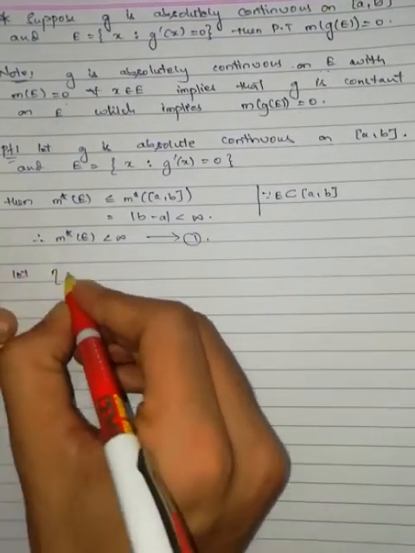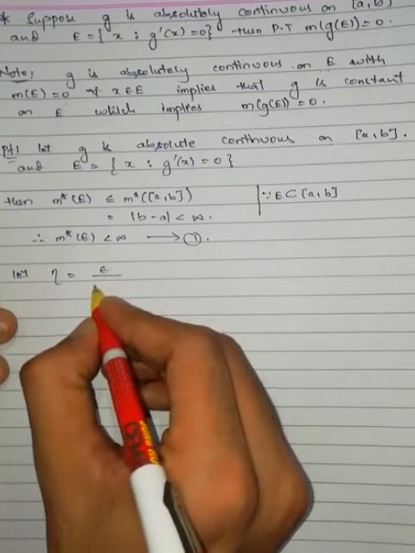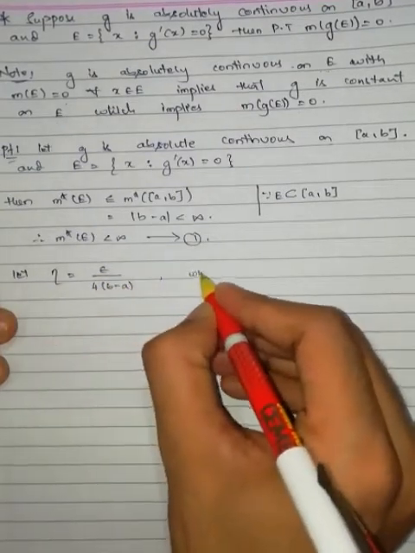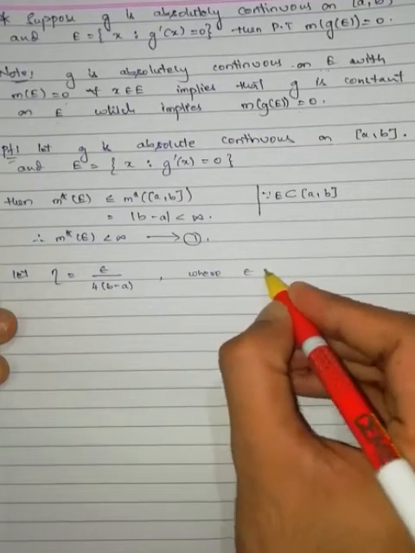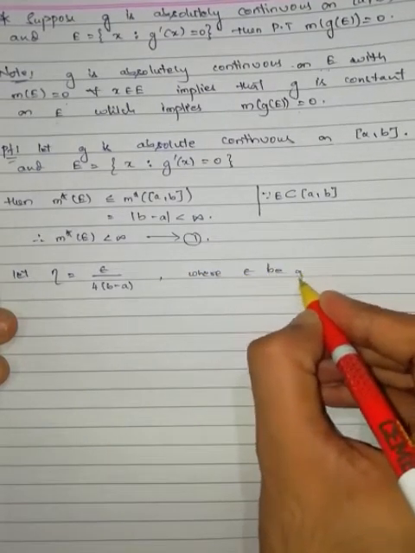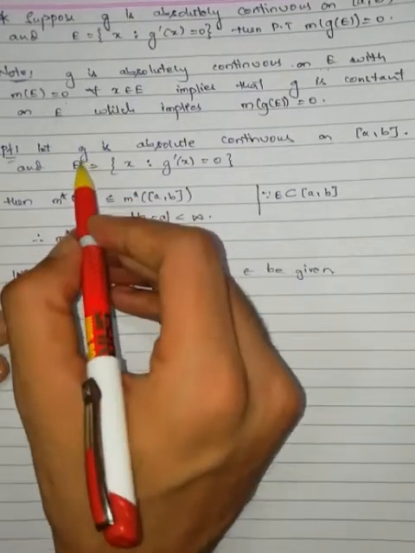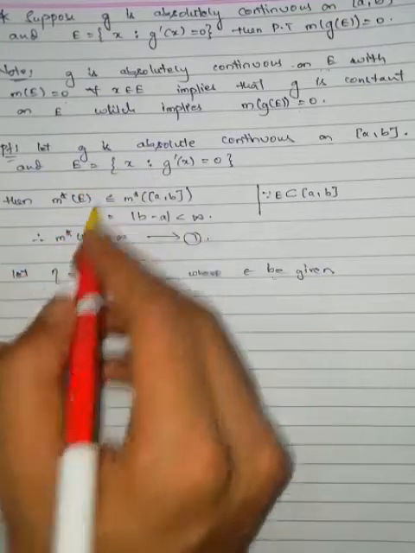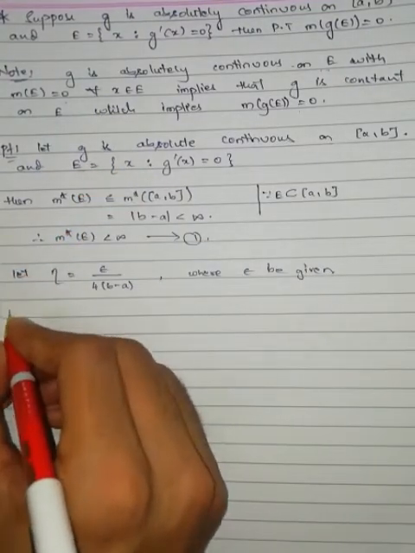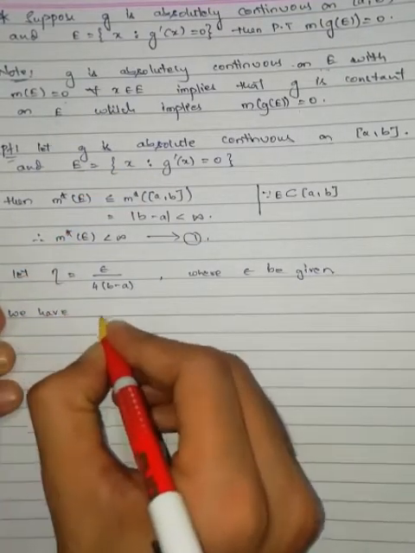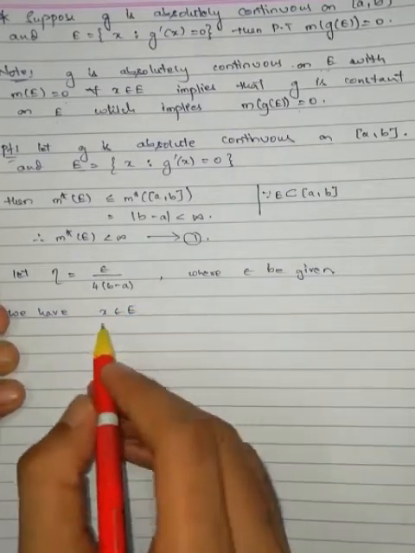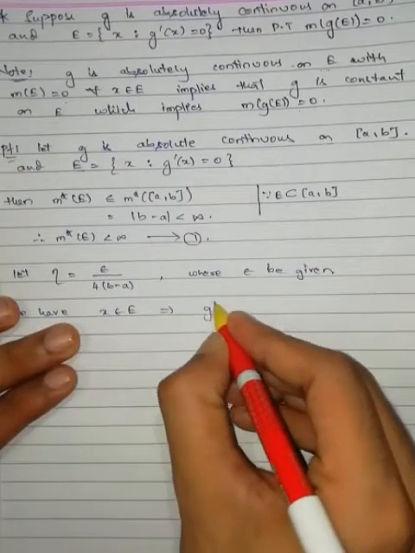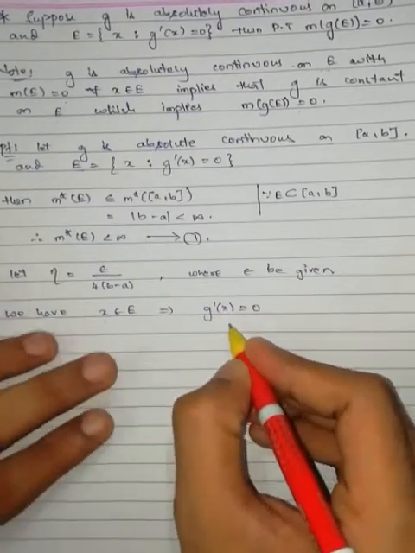Let eta be equal to epsilon by 4 into (b minus a), where epsilon is given in the absolutely continuous definition. Let us take any element in E. We have x belongs to E. If x belongs to E, then it satisfies this condition: the derivative of G becomes 0 at x.